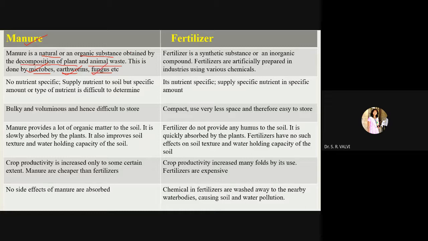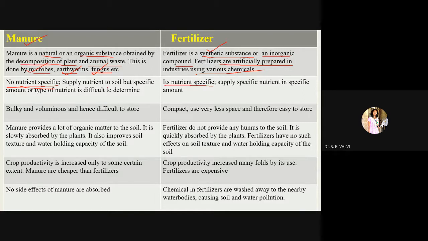Whereas chemical fertilizers are synthetic substances, right? Synthetic means prepared, man-made, and they are inorganic compounds. Fertilizers are artificially prepared in industries using various chemicals. Second point: manures are not nutrient specific, whereas fertilizers are nutrient specific. In the market also we have NPK. Suppose you want to add nitrogen, you can take NPK. You want to add potassium, same, right? They are specific. Chemical fertilizers are specific.